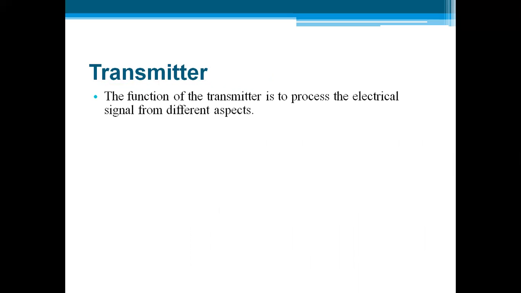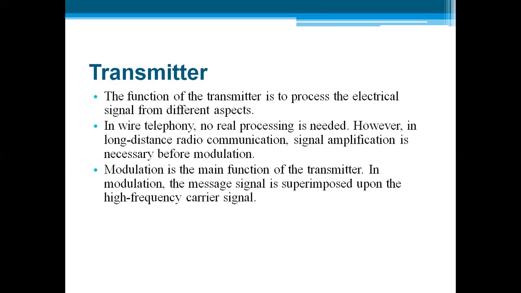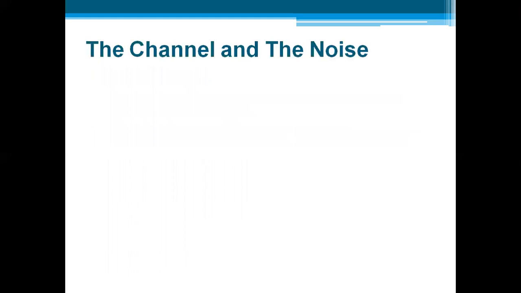After that we have the next block, the transmitter. The function of a transmitter is to produce an electrical signal suitable for transmission. In wire telephony, no real processing is needed. However, in long distance radio communication, that is in the case of carrier communication, signal amplification is necessary before modulation. Modulation is the main function of a transmitter. In modulation, the message signal is superimposed upon the high frequency carrier signal. In short, inside the transmitter, signal processing such as restriction of the range of audio frequency, amplification, and modulation of the signals are achieved.